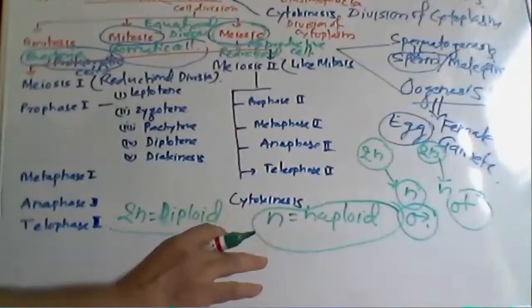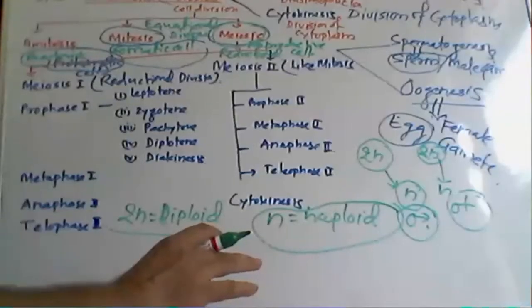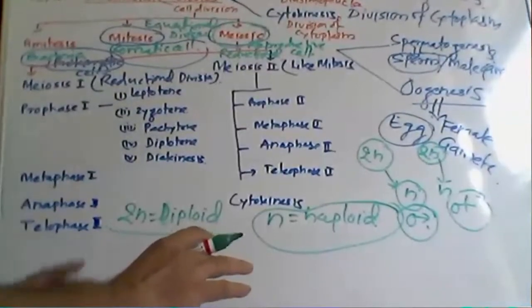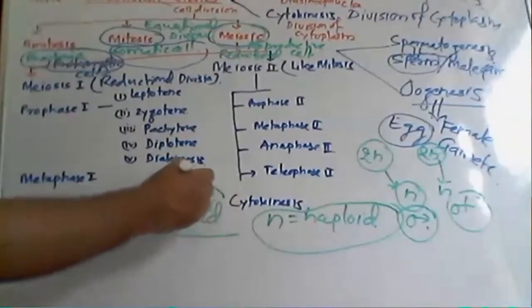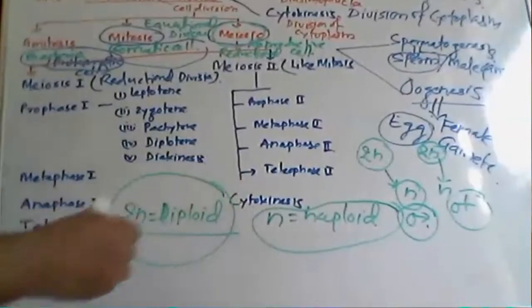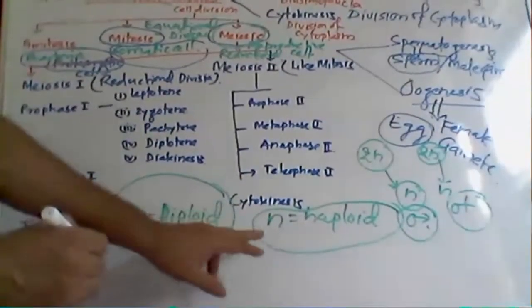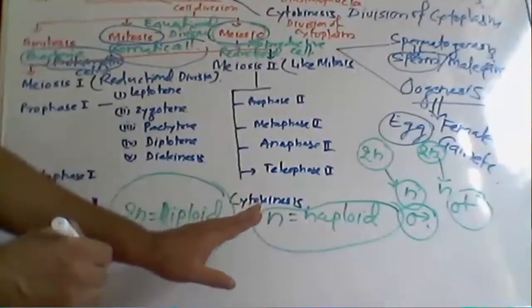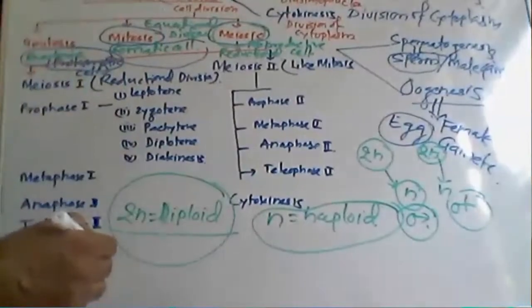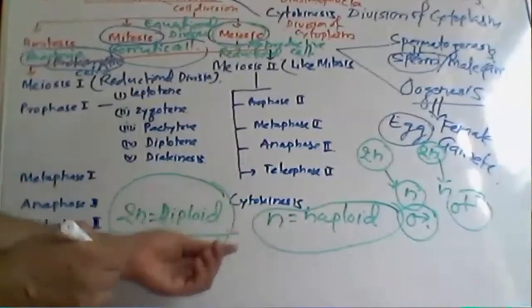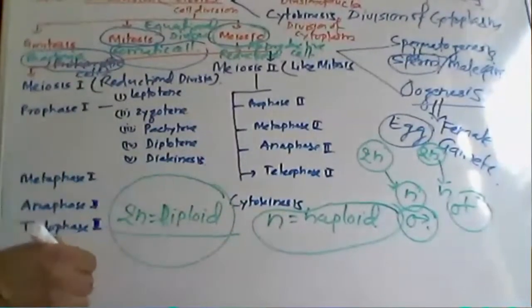So n means haploid set of chromosomes, and 2n means diploid set of chromosomes. Generally in somatic cells the chromosome number remains the same, that is 2n, diploid, but in reproductive cells, after the process of meiosis, we get n inside the nucleus, that is haploid in number.